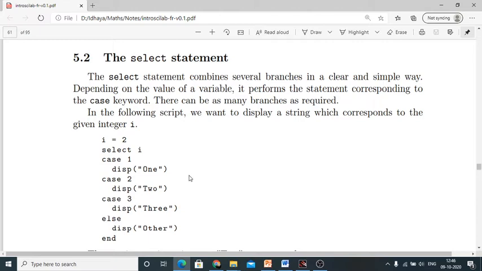That is why we have been awarded with a class. If we are above 80 we are in the distinction. If you are above 70, first class; above 60, second class; above 50, third class. Like that we have been categorized. In those kinds of situations, where you are getting various kinds of answers for a particular question, you can go to this select case. So this combines several branches into a clear and simple way depending on the value of the variable. Right, here we are using the case keyword.